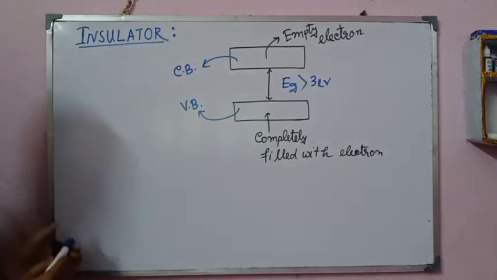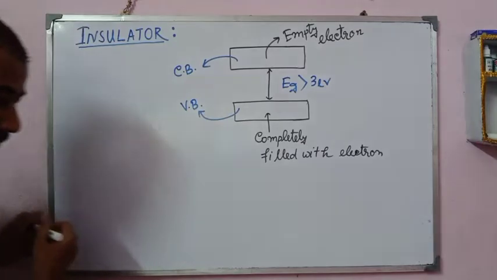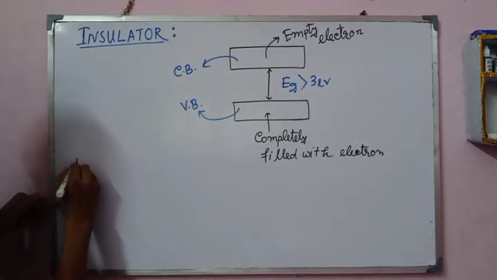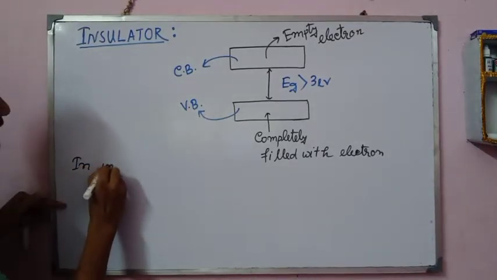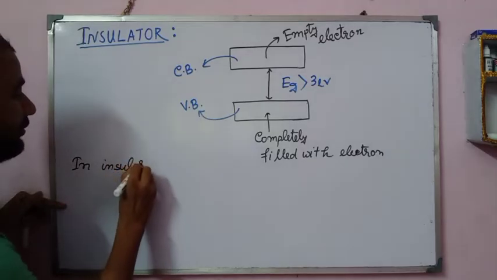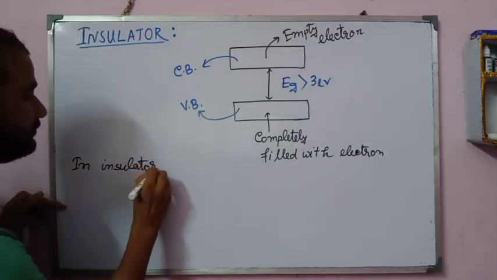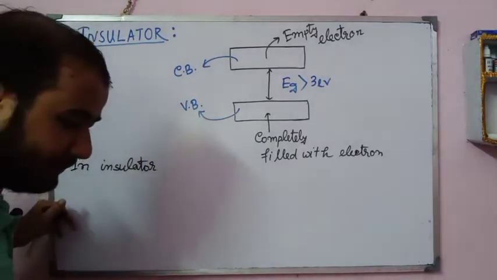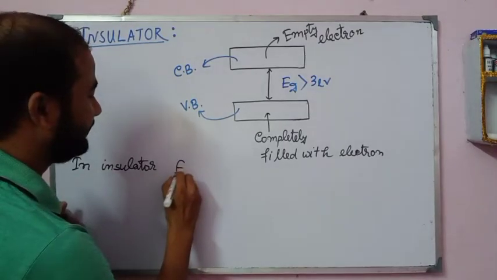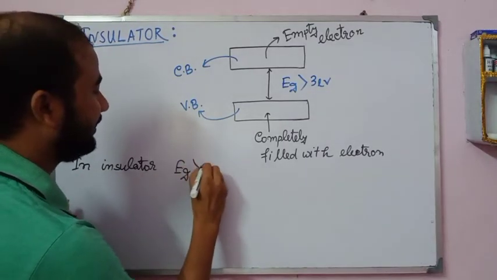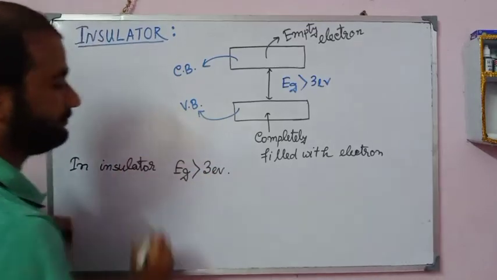For an insulator I write that in an insulator the energy gap Eg is greater than 3 electron volt.